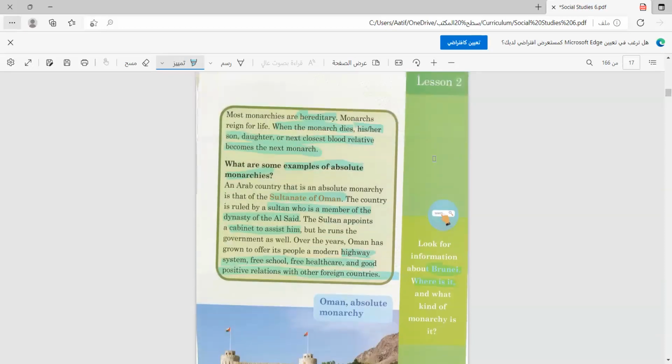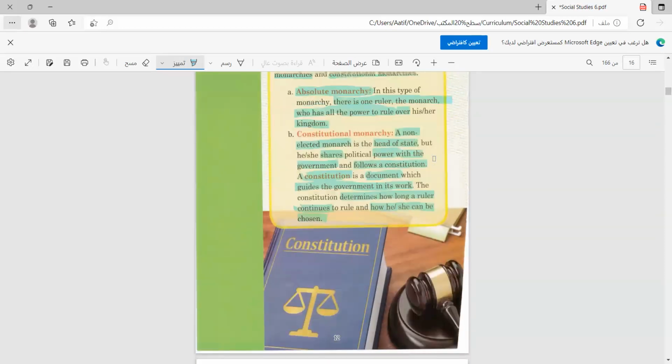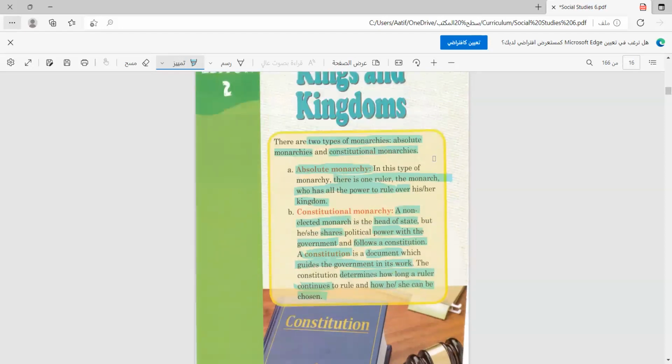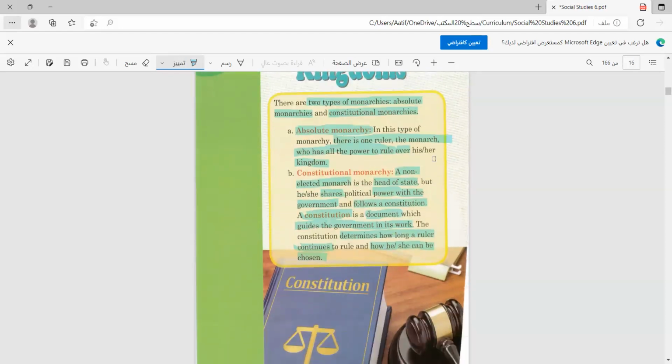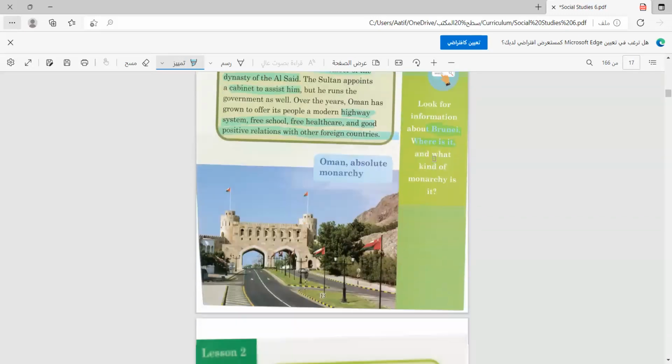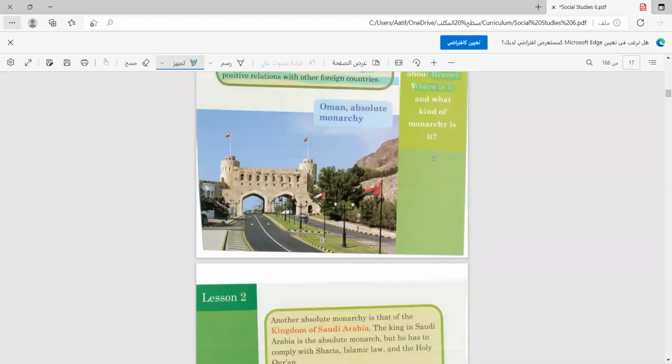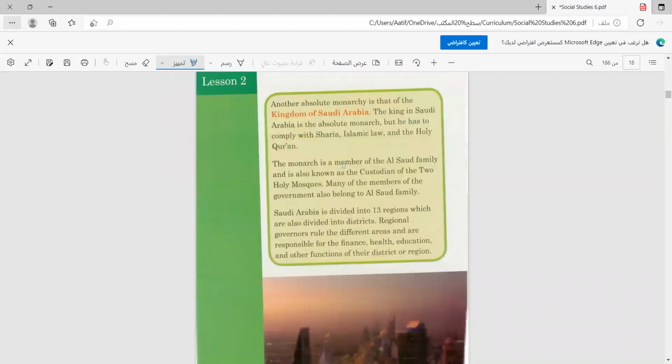An absolute monarchy or a hereditary monarchy, constitutional monarchy? So you can answer these questions at your home. Here we have a picture of Oman, the absolute monarchy.